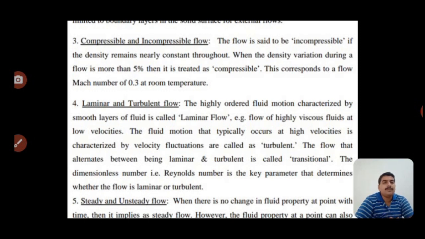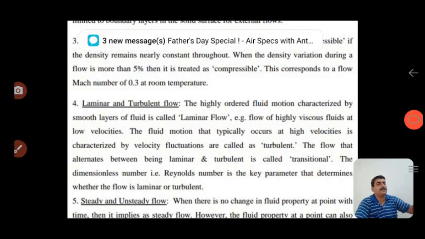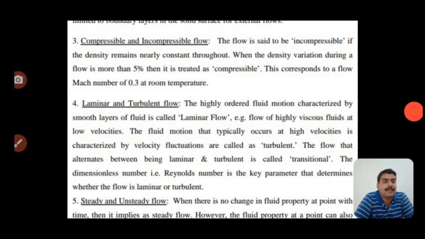Turbulent flow is when the imaginary layers flow in a zigzag motion. Then they are called turbulent flow. Turbulence is governed by the Reynolds number. The highly ordered fluid motion characterized by smooth layers of fluid is called laminar flow.